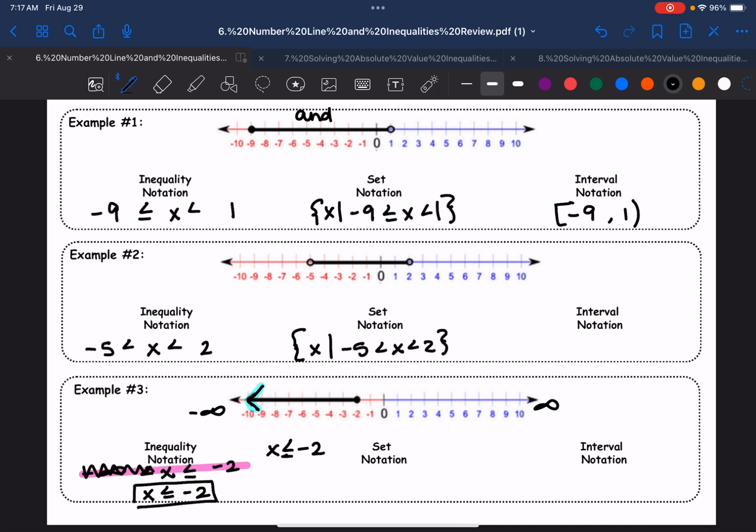For set notation, we're going to write it exactly as inequality notation. If I give you inequality notation, there is no reason for your set notation to be incorrect. If you have inequality, you have set. It's a freebie. You just need to make sure you include the braces and the "x such that." Now, interval notation can have an infinity, positive or negative. So if I have interval notation here, I'm going from negative infinity all the way to -2. We're going to include the -2. And remember, I told you we are never going to use braces or brackets for infinity. We're going to use parentheses. Infinity is a concept, not a number.